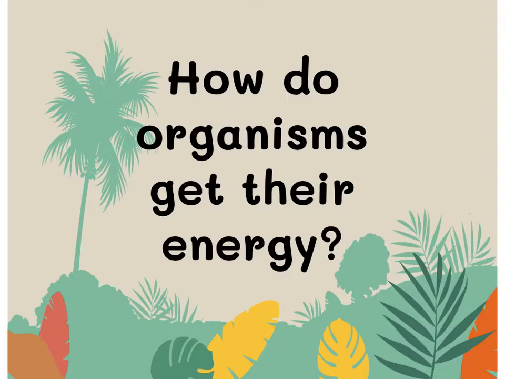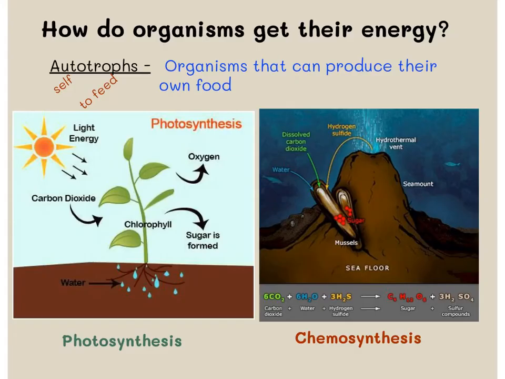Okay, the next topic we're going to talk about is learning target number 2, how organisms get their energy. The first type of organisms we'll talk about are autotrophs. Autotrophs are organisms that can produce their own food. The prefix auto actually means self, and troph means to feed. So the word means self-feed, and that's exactly what an autotroph can do. They can produce their own food. Some plants or some organisms do photosynthesis to produce their own food. There are other organisms that do chemosynthesis to produce their own food.